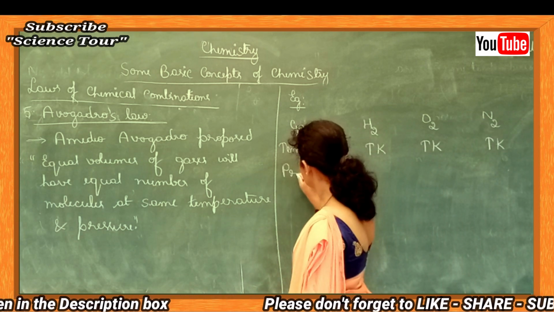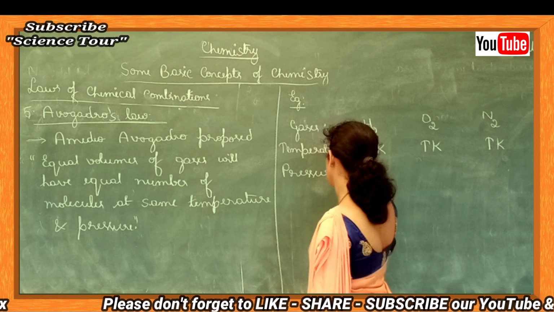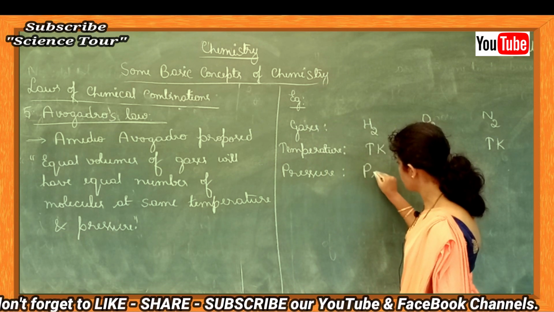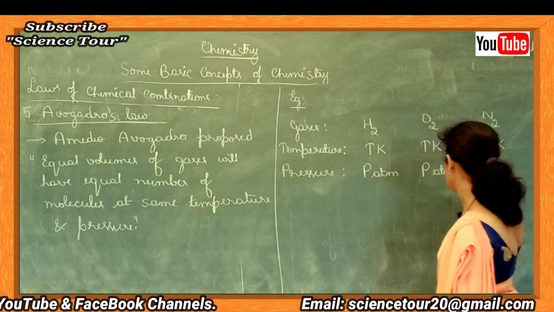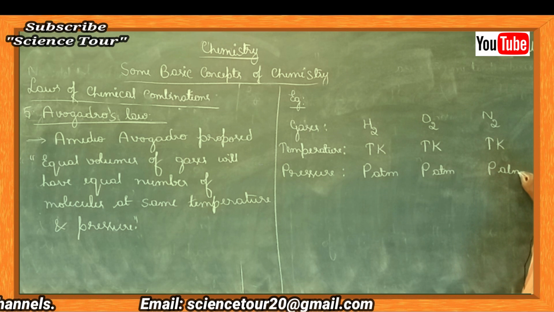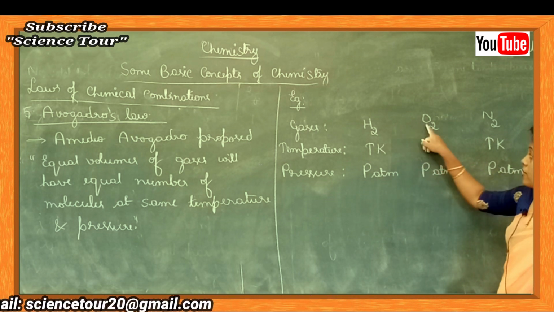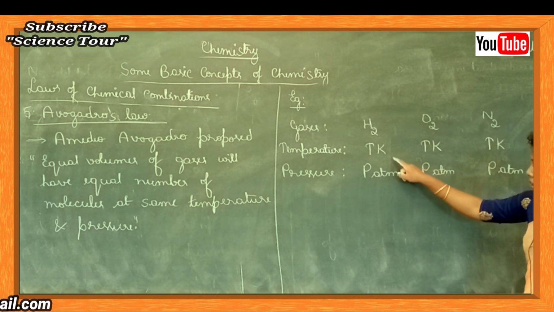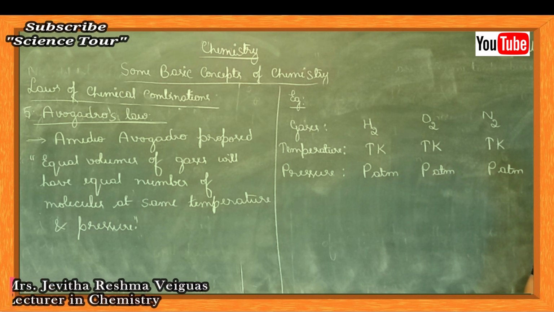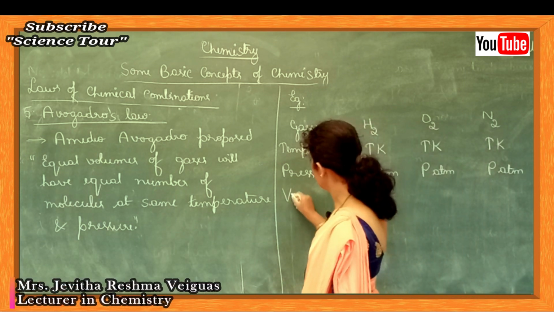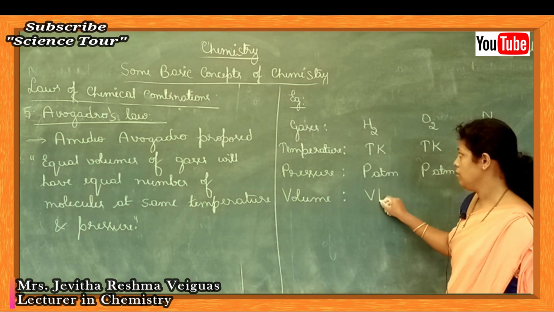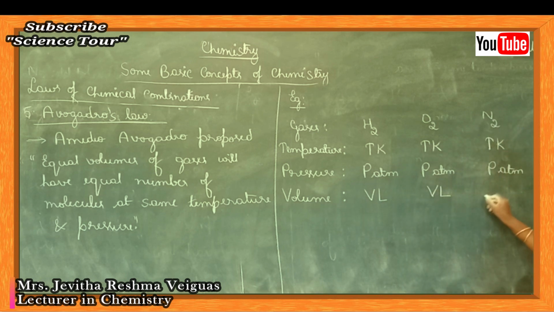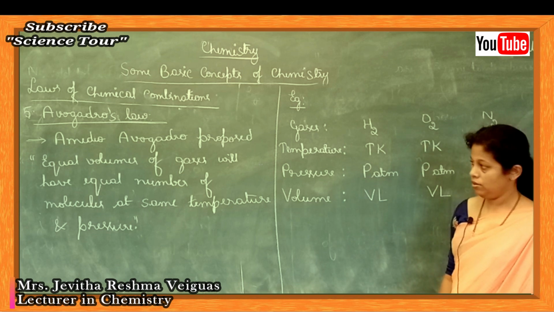Let's say these gases are at pressure P atmosphere. Let's consider pressure is P, unit of the pressure is atmosphere. That means the three gases which I have taken are at same temperature and same pressure. Now let's consider volume of these gases at the same temperature and pressure is V liter. Hydrogen V liter volume, oxygen is also V liter, nitrogen also has volume V liter.